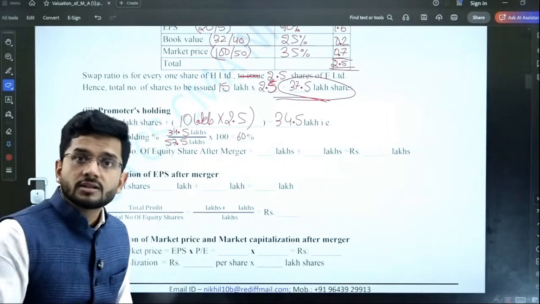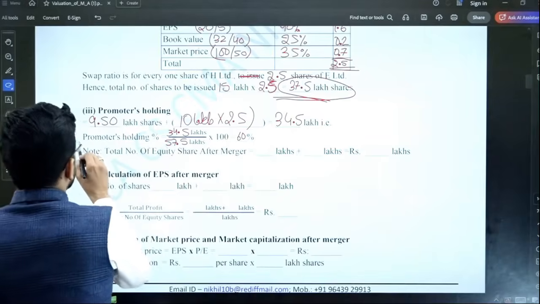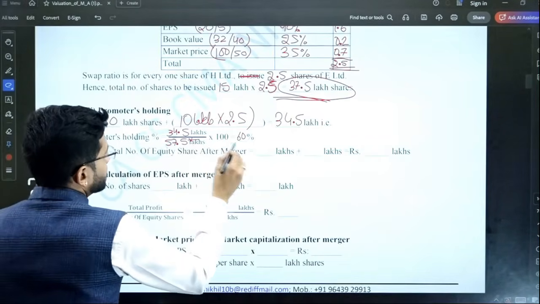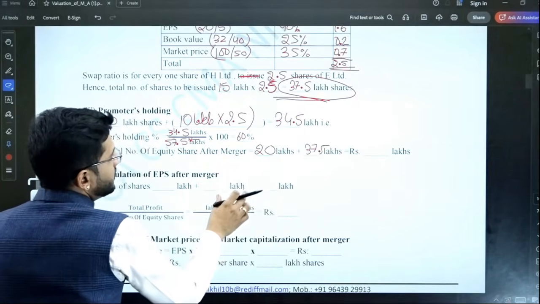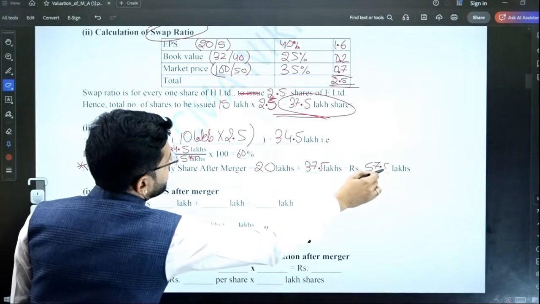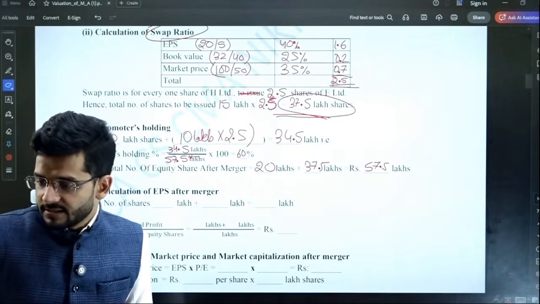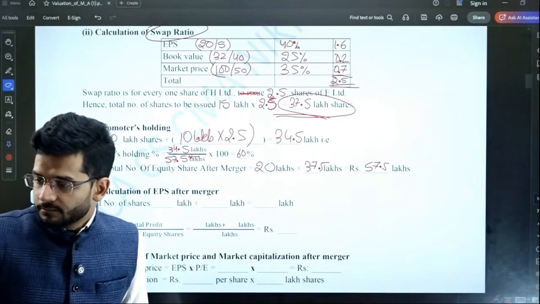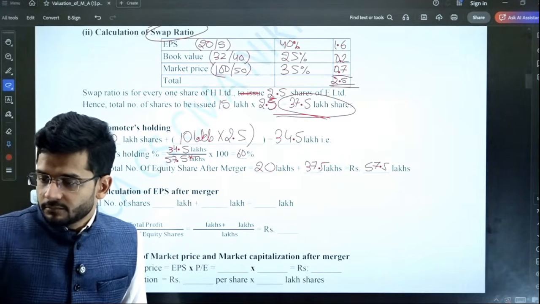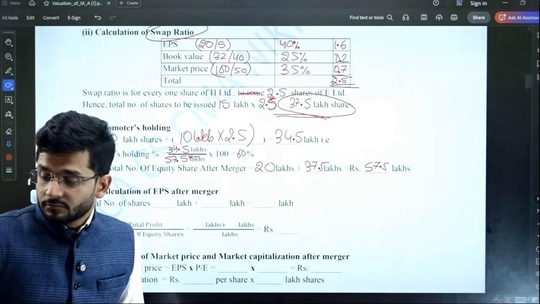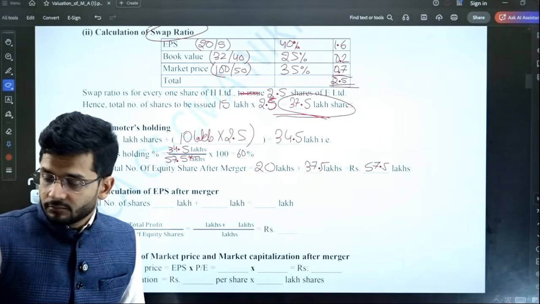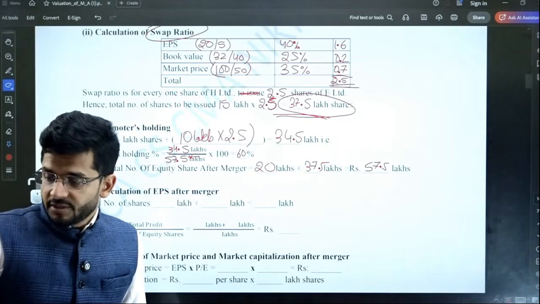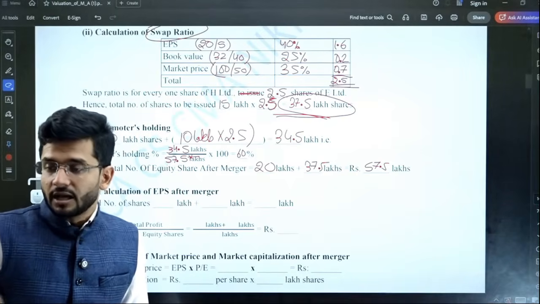This is how we are computing the number of equity shares. 20 lakhs is existing and we are issuing 37.5 lakhs, so total is 57.5 lakh shares. Please comment in the comment section if you understood this calculation. This is an important calculation, guys.